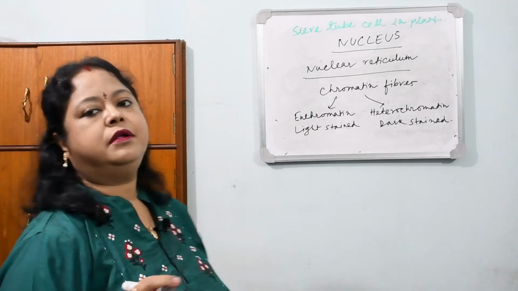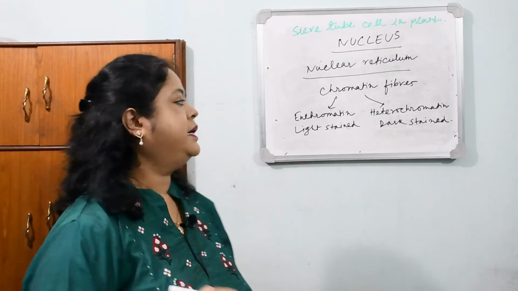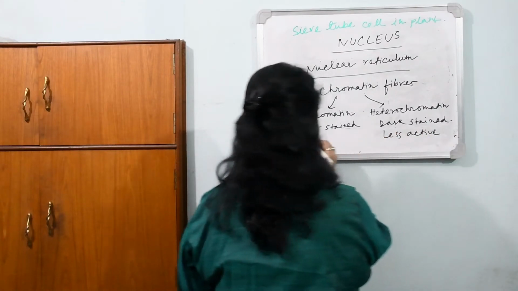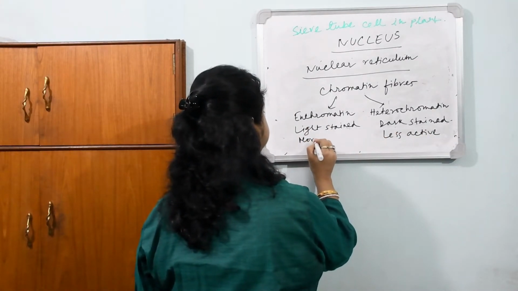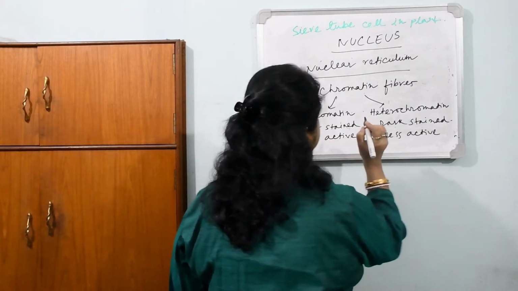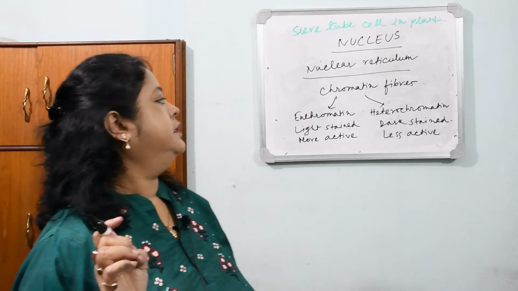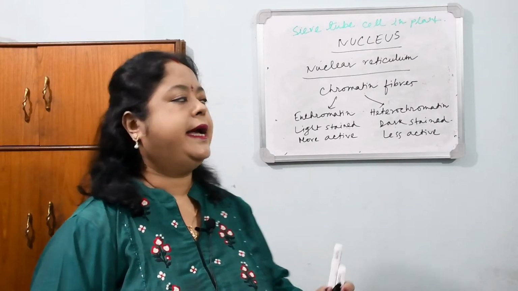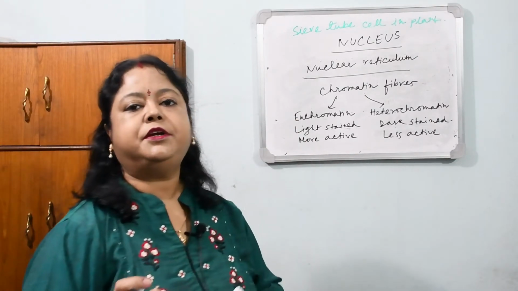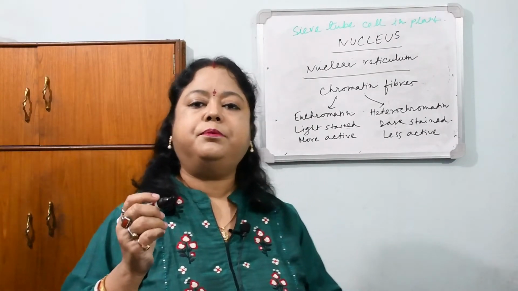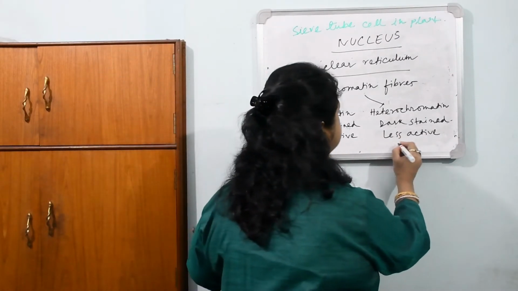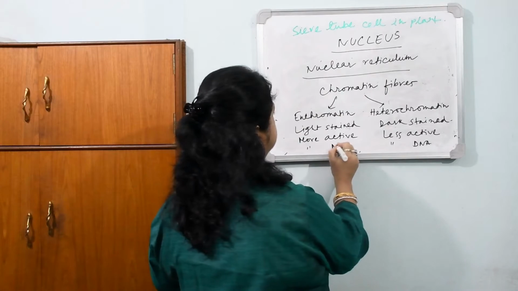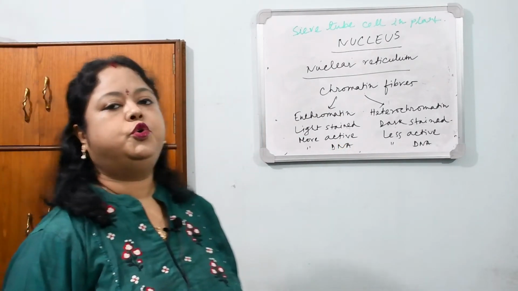The heterochromatin are genetically less active, but euchromatin are genetically more active. Why? Because in heterochromatin there are repetitive sequences which are condensed to form an inactive region, and in euchromatin the chromatin fibers contain more DNA and are more genetically active. Why less active? Less DNA. Why more active? More DNA. So this is about the chromatin fibers.